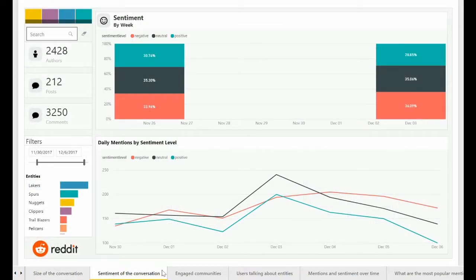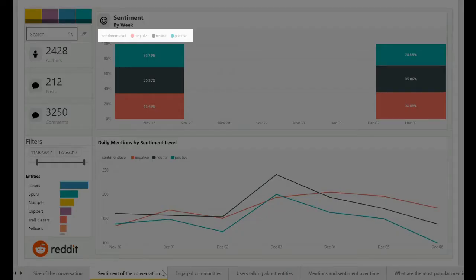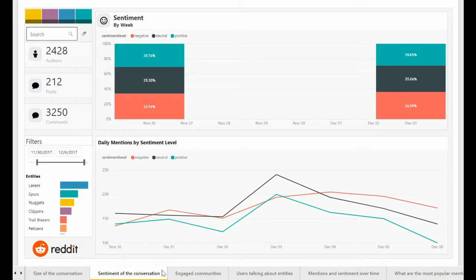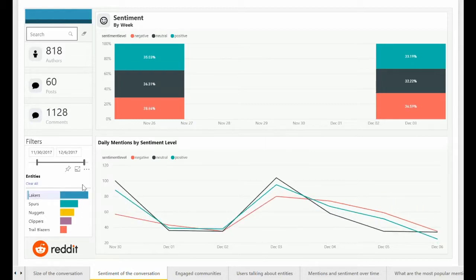On this page, we can track the changing tone of discussion over time, using AI to categorize posts and comments as expressing positive, neutral, or negative sentiment. We can look at how both the share and volume of posts with each sentiment level varies over time, both for all entities as well as selected entities of interest.